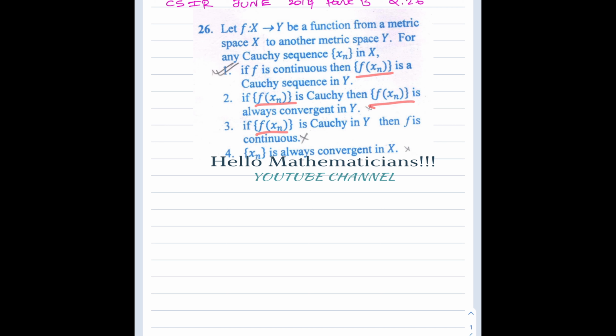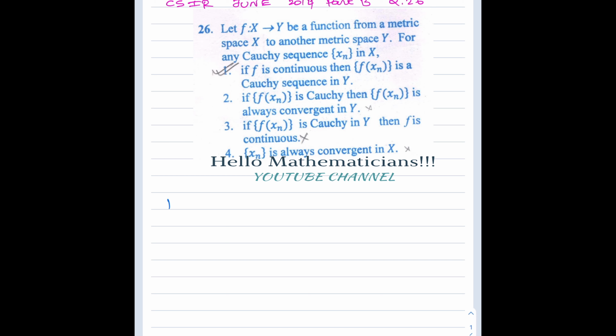So basically this question is about how a function behaves with respect to Cauchy sequences. Like if f is continuous, then f of xn is a Cauchy sequence. So what does that mean?